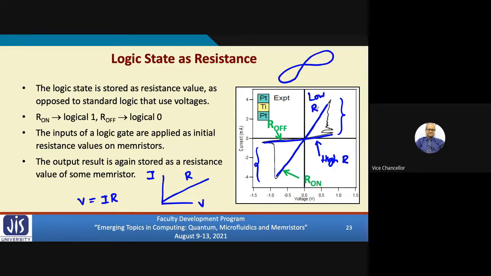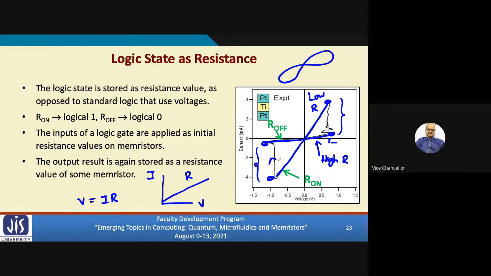So what does this mean? By changing the voltage, if I increase the voltage and I cross this point, the device will suddenly switch from here to here. So from high to low, there will be an abrupt transition. Similarly, in the negative direction, if I go on applying voltages, if I go beyond a certain point, from here it will move abruptly to here.